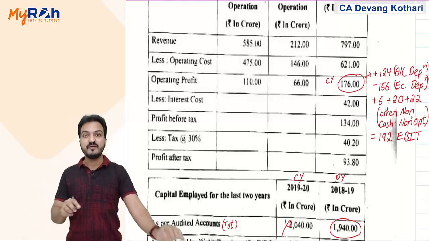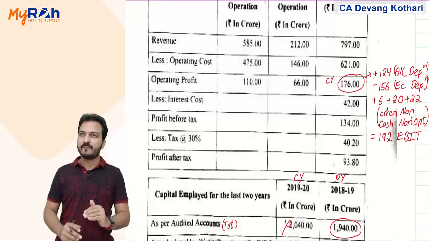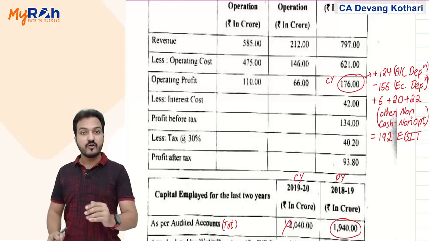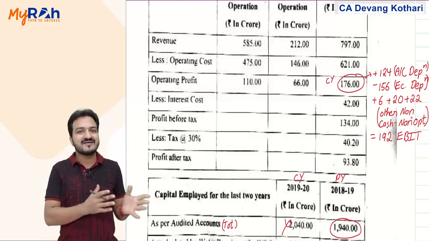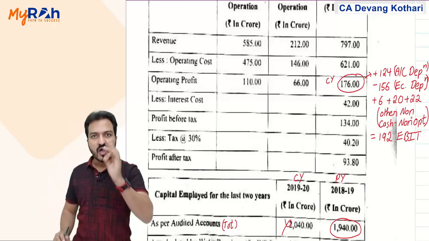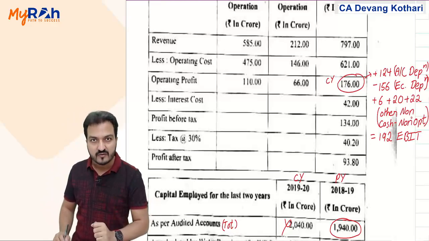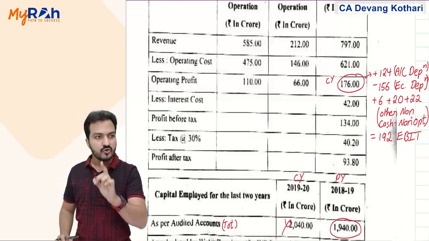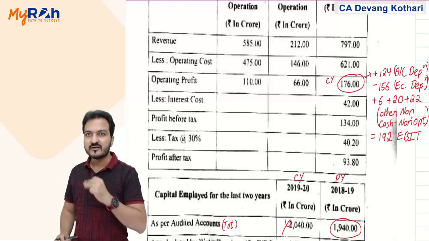And now from this EBIT, how do you calculate NOPAT? You follow your original method of calculating NOPAT. In this case, your actual amount of tax is already given. If the actual amount of tax is given, then remember I told you, you follow method 3 of calculating NOPAT.